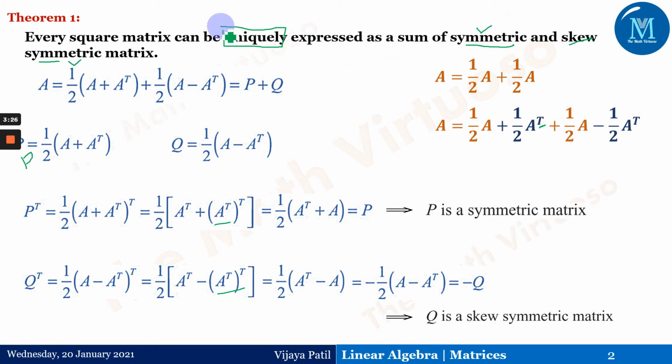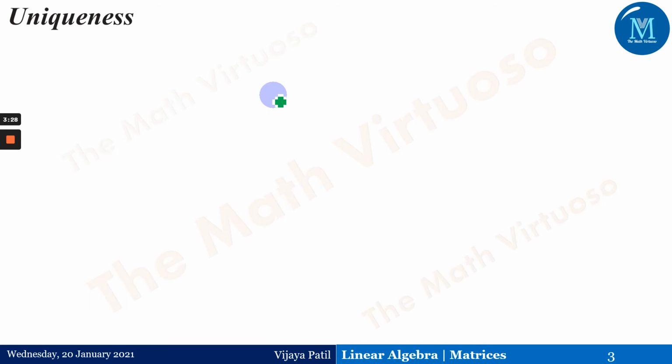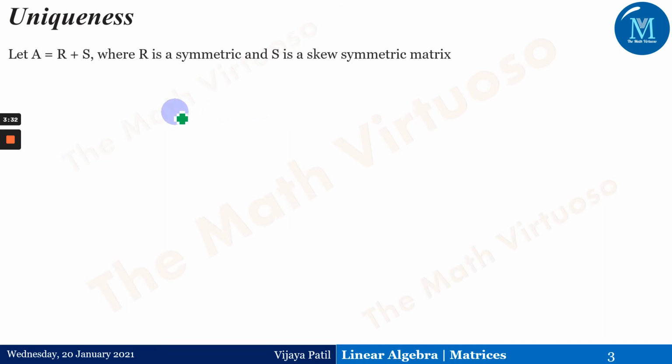What is left to be done is the uniqueness, which has to be addressed now. Uniqueness means: let us suppose that instead of P and Q there is another form. Capital A can be written as R plus S, where R is a symmetric matrix and S is a skew symmetric matrix. Now, to show uniqueness, I want to prove that R is the same as P, and S is the same as Q. That is what I want to show here.